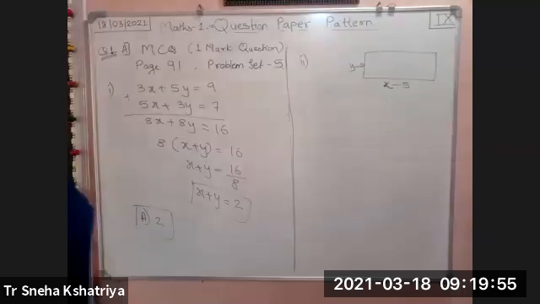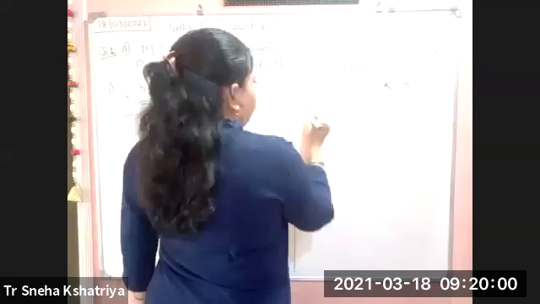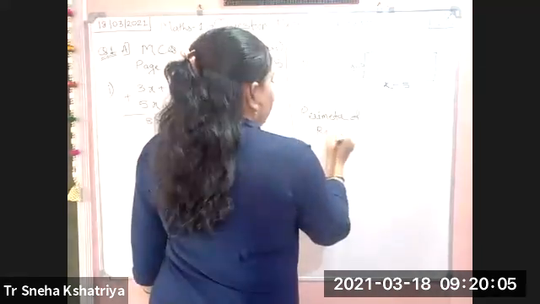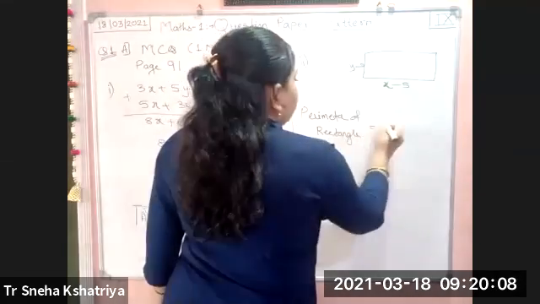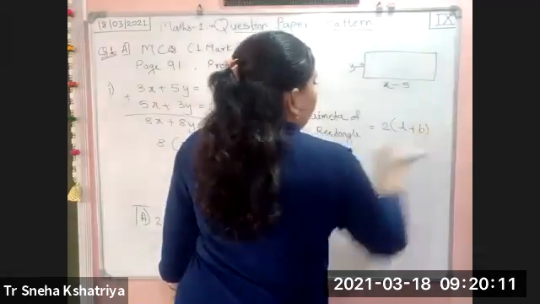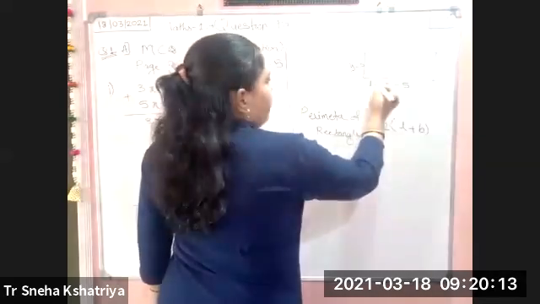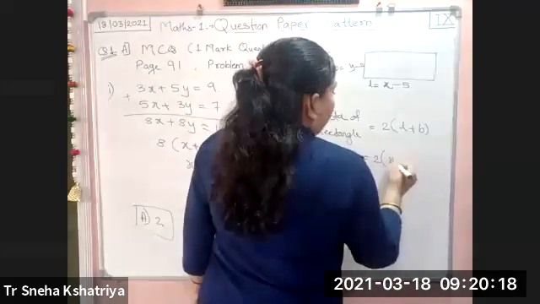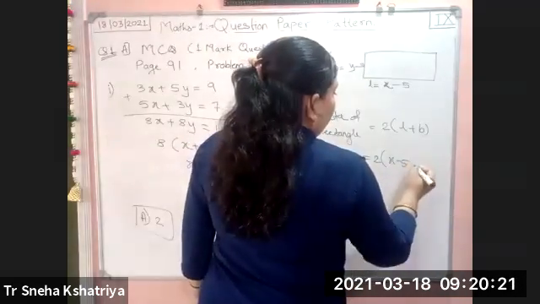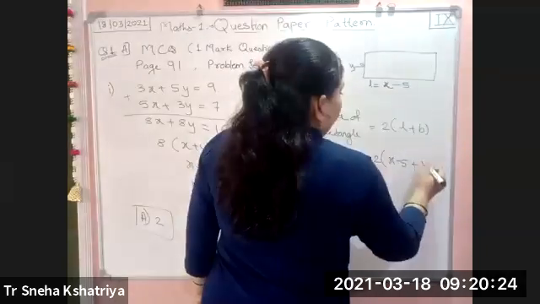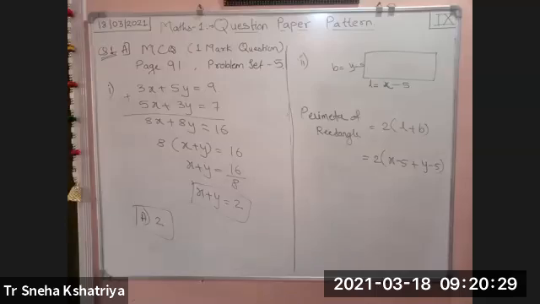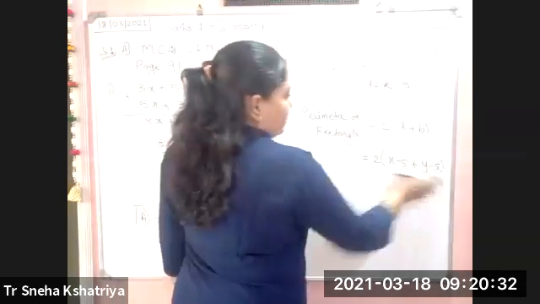So what is the perimeter of a rectangle? It is 2 into L plus B. Perimeter of a rectangle is equal to 2 into L plus B. Suppose this is length, this is breadth. Okay, put the values. 2 into x minus 5 plus y minus 5.